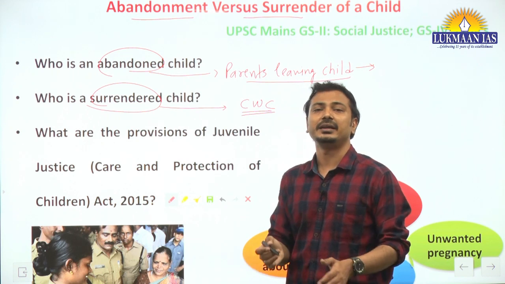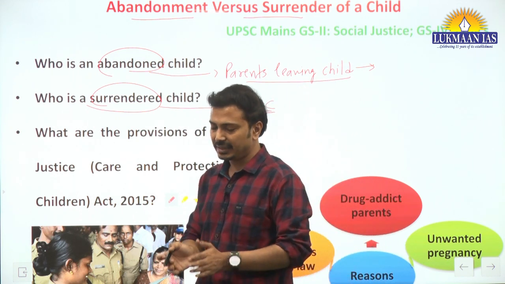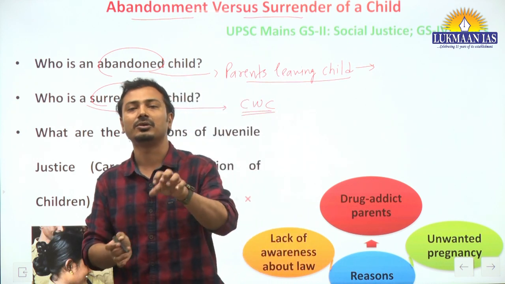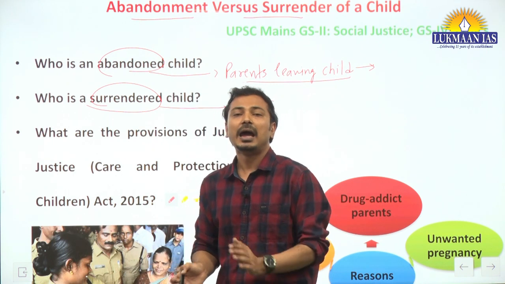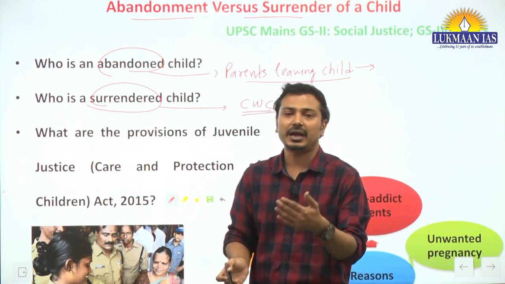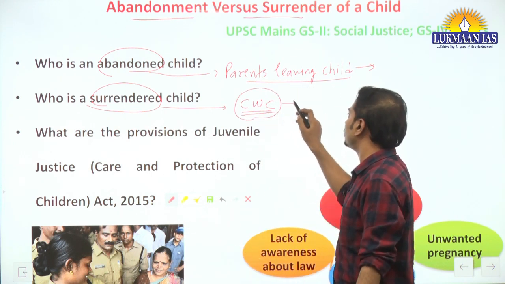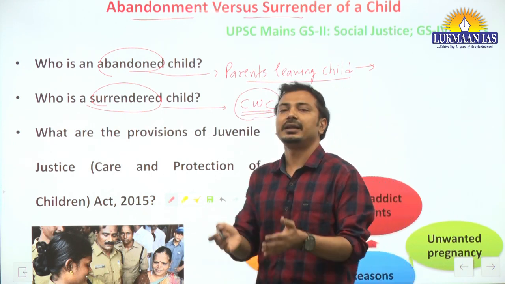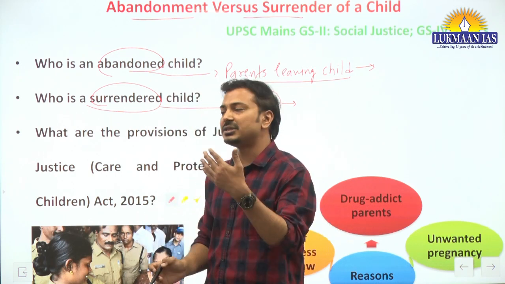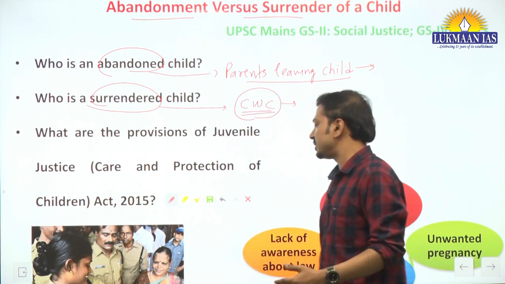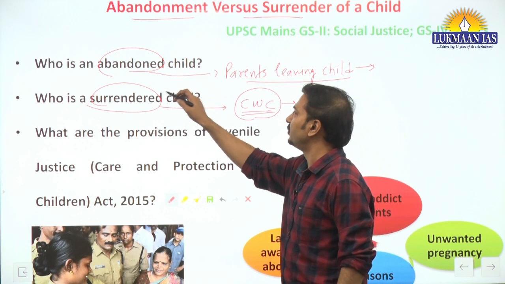Surrender means the parents are not able to raise the child because of their economic or health conditions, and they surrender the child to the child welfare committees, which can ensure that the child gets appropriate nourishment, nutrition and education until the child reaches 16 or 18 years of age. So this is the difference between these two.